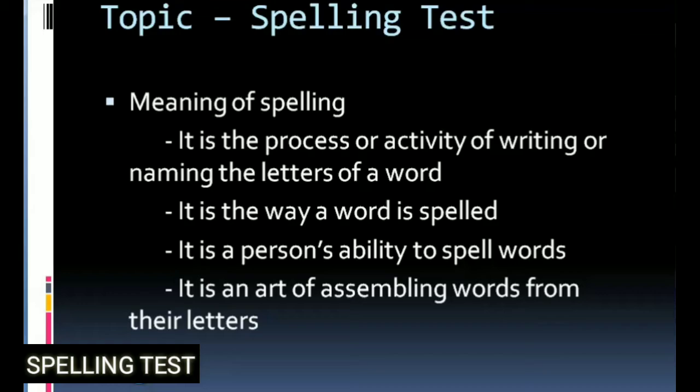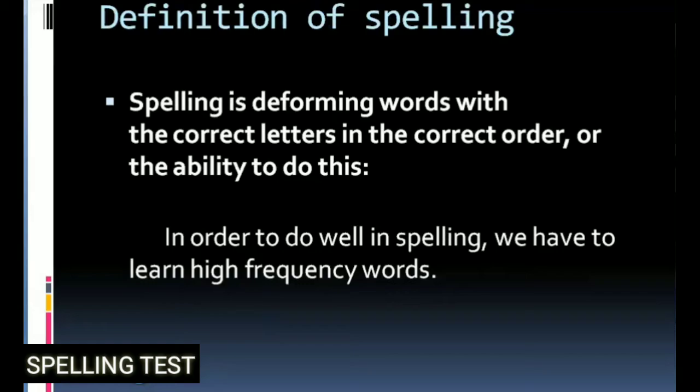Let us start. Our topic is spelling. The meaning of spelling is the process or activity of writing or naming the letters of a word. It is the way a word is spelled. It is a person's ability to spell words. It is an art of assembling words from their letters. Definition of spelling: spelling is forming words with the correct letters in the correct order, or the ability to do this.